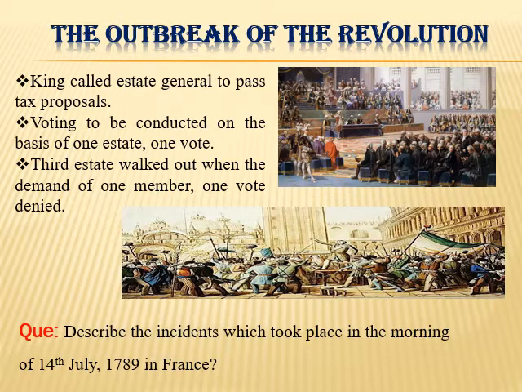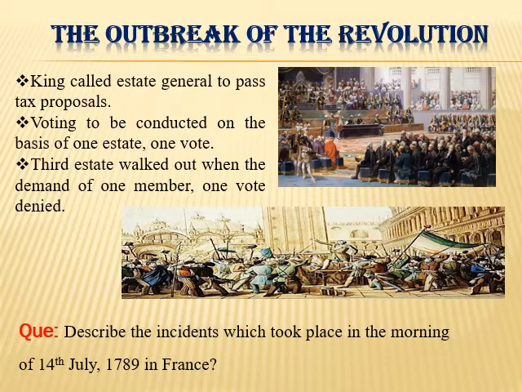The members of the third estate demanded that voting should be conducted by taking the assembly as a whole, but the king rejected this proposal and members of the third estate walked out of the assembly in protest. On 20th June 1789, the representatives of the third estate assembled at Versailles. They declared themselves a National Assembly. They also sought to draft a new constitution for France that would limit the powers of the monarchy.